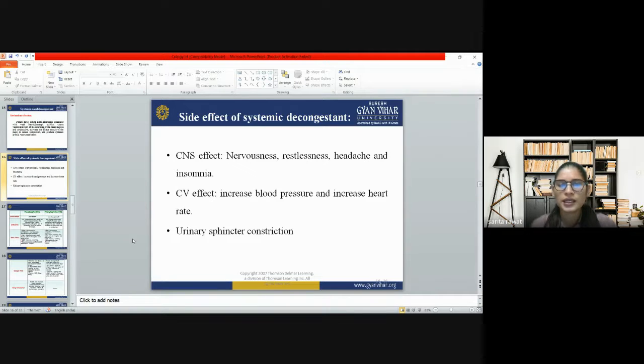Then what is the effect in the CV, the cardiovascular side effects of nasal decongestants? So they can increase blood pressure and increase the heart rate. What are the urinary sphincters, and how do they affect the urinary sphincter.